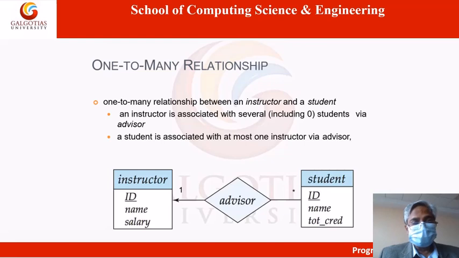An instructor is associated with several students via advisor, and a student is associated with at most one instructor via advisor. So many students have only one advisor, so the arrow goes to this side where 1 is indicating. Many students may have one advisor and one instructor may have many students. So here 1 and here star, here an arrow line, here a simple line.